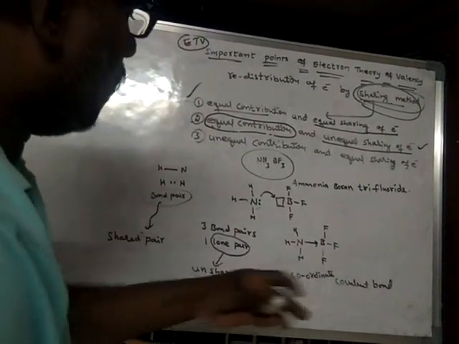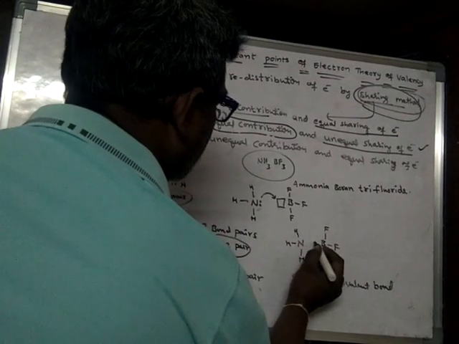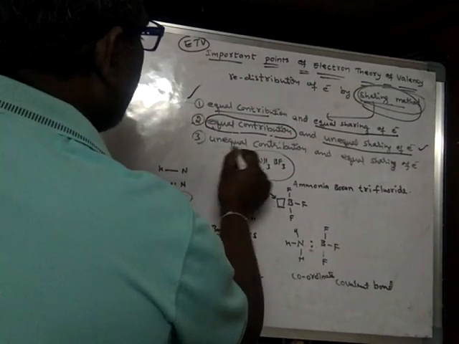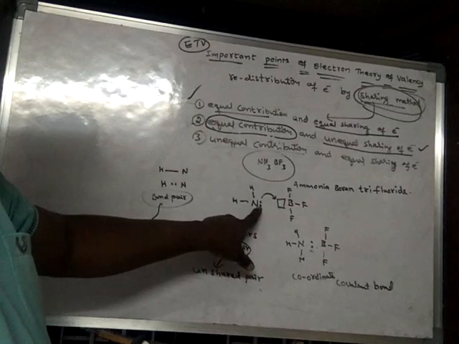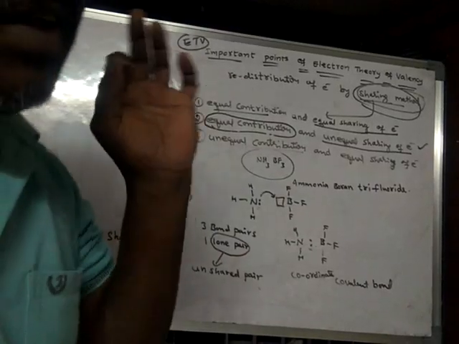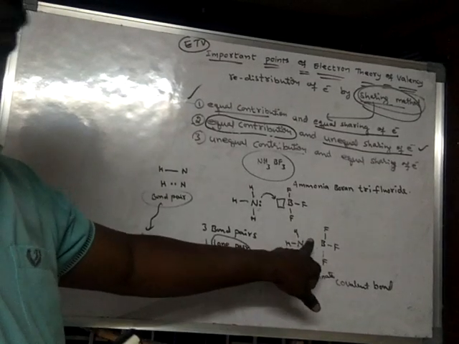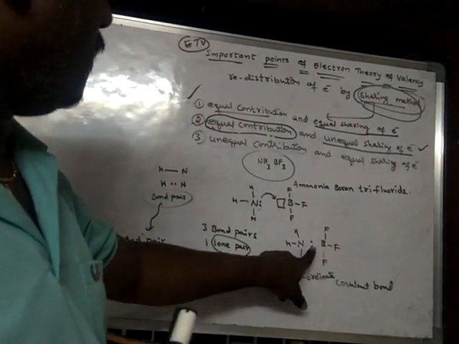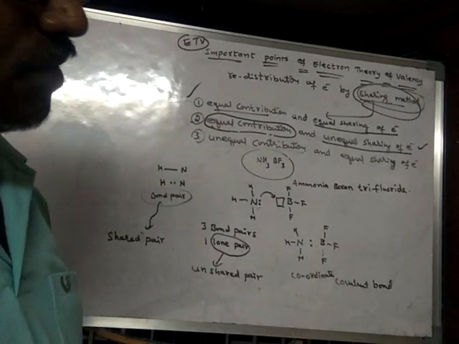So in a coordinate covalent bond, what is happening? This pair of electrons which is shared by both the atoms involves unequal contribution. What is the meaning of unequal contribution? It means only one of the atoms gives the two electrons. The other atom is not giving any electron for the formation of this pair. Only one atom is involved in the formation of this pair. In such a case, it is said to be unequal giving, or unequal contribution.